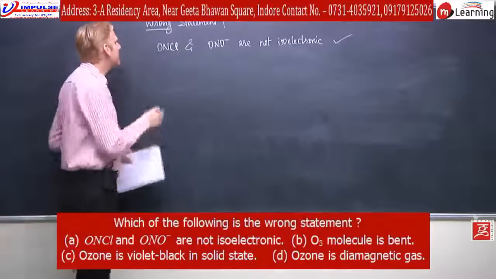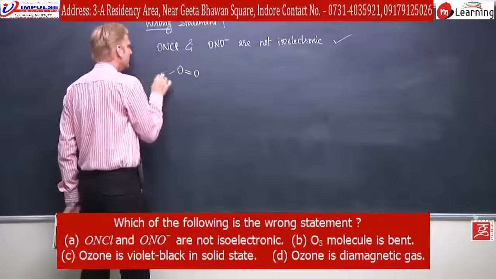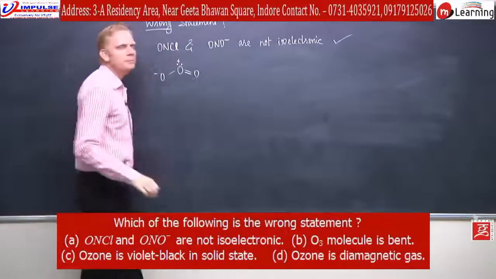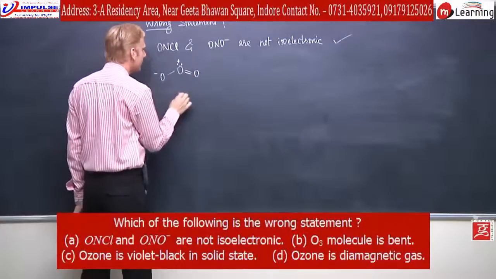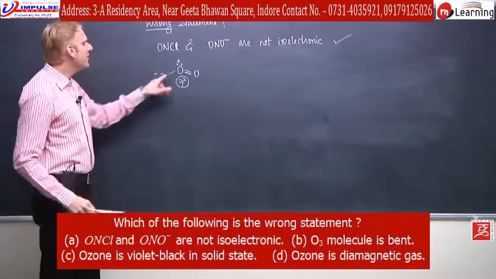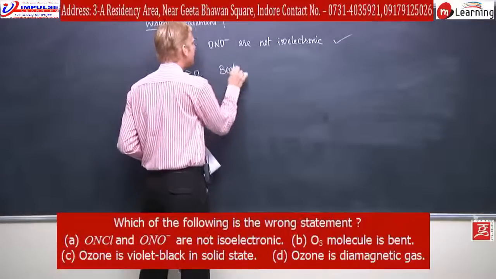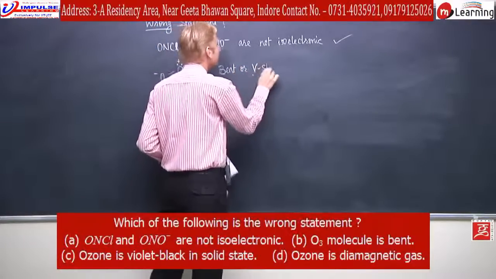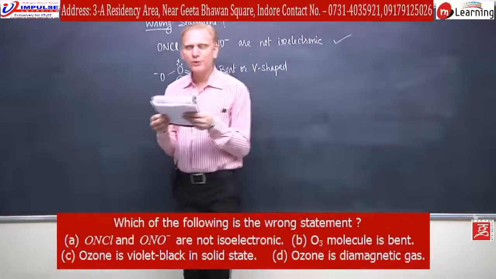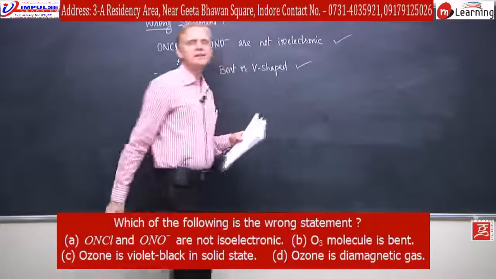Next, ozone is bent. In the structure of ozone, we find that the central oxygen of ozone has an unshared electron pair with sp2 hybridization. Here is sp2 hybridization of the central atom, and due to the presence of one lone pair, the shape of the molecule is bent or V-shaped. This option has been given, so this is also a correct statement.